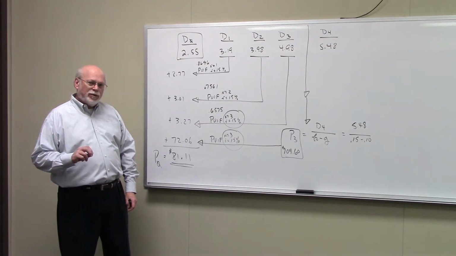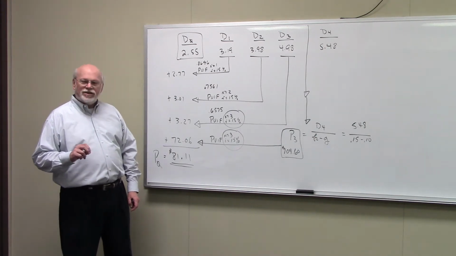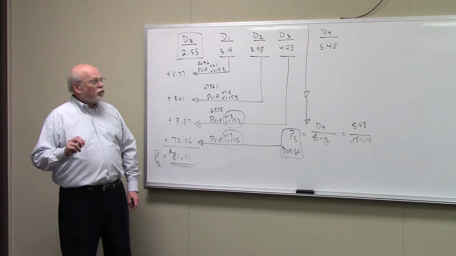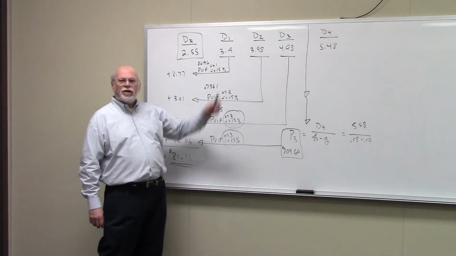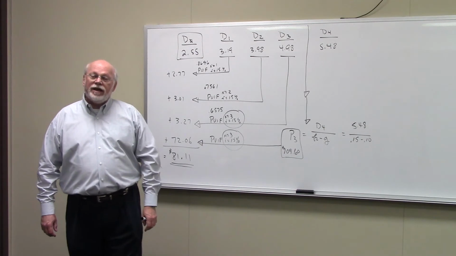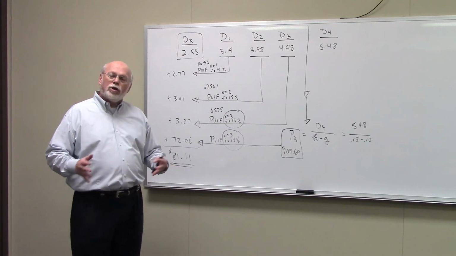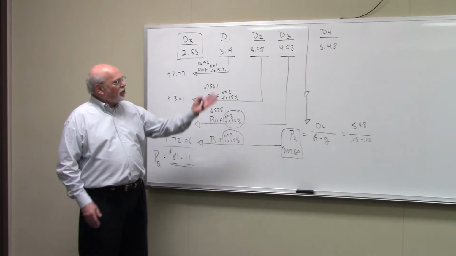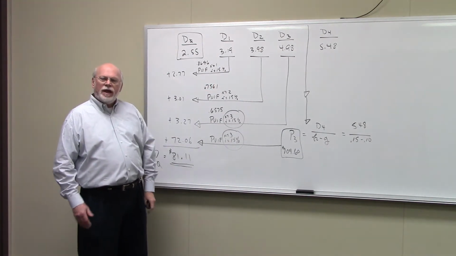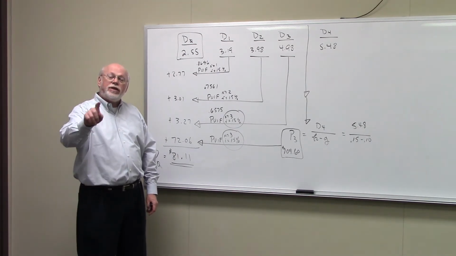D2 comes off a base of D1. So to get D2, we multiply D1, $3.19, times the expected growth rate, which again is 25%. So $3.19 times 1.25 gets us D2 of $3.98. D3, on the other hand, comes off a base of D2. So you take D2, multiply that by 1 plus the growth rate, or $3.98 times 1.25, and get $4.98. Now, those are the 3 dividends you expect to get during supernormal growth. But you're going to need the dividend past that.